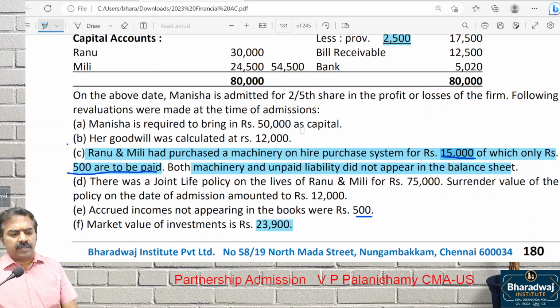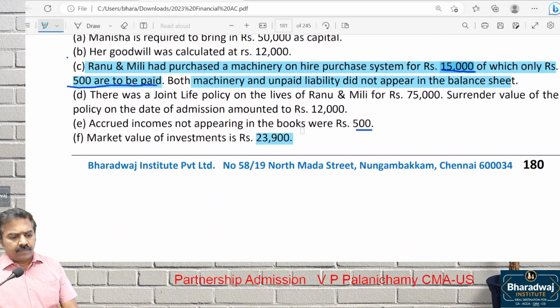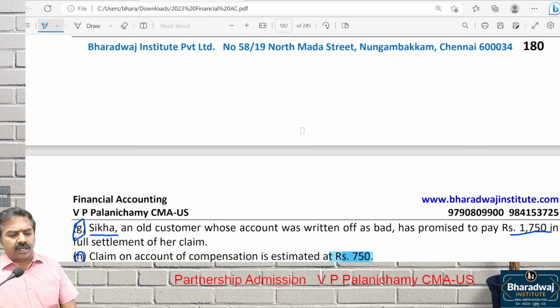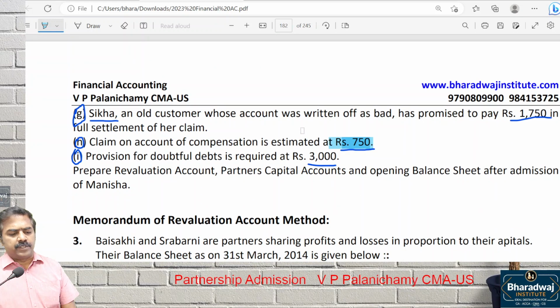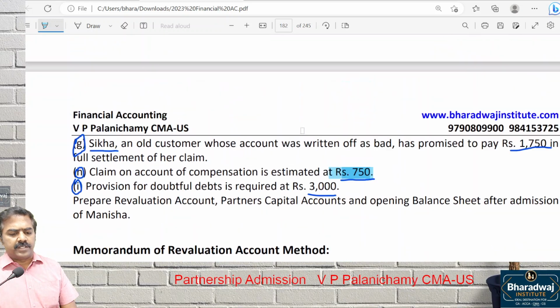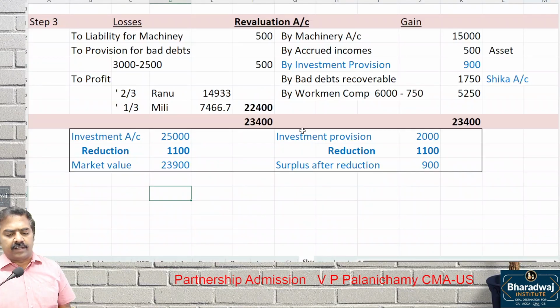Check any item that we missed out. Accrued income, market value of investment, old customer promising to pay, claim for compensation, provision for bad debts, everything recorded.